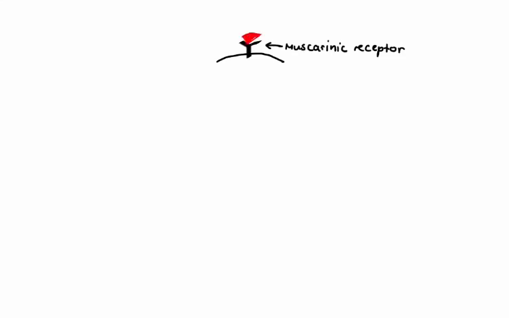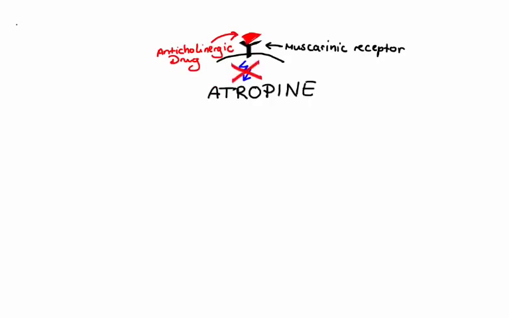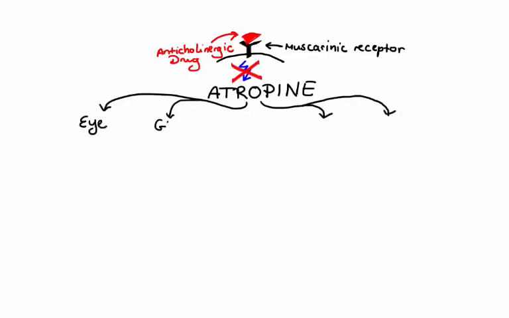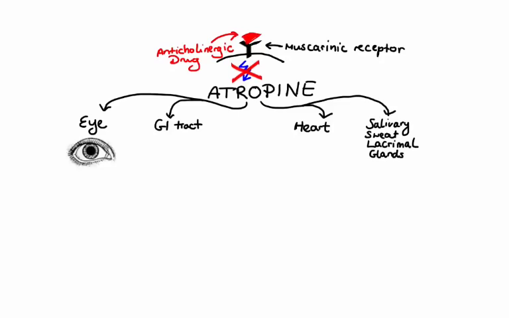These agents block primarily muscarinic receptors, thus causing inhibition of muscarinic functions. One of the most well-known medications that belongs to this group is atropine. Atropine's primary sites of actions are the following: eye, GI tract, heart, salivary, sweat, and lacrimal glands. Now, anti-muscarinic activity of atropine in the eye results in relaxation of ciliary muscle, which causes dilation of the pupil, also known as mydriasis, inability to focus visually, also known as cycloplegia, and unresponsiveness to light.